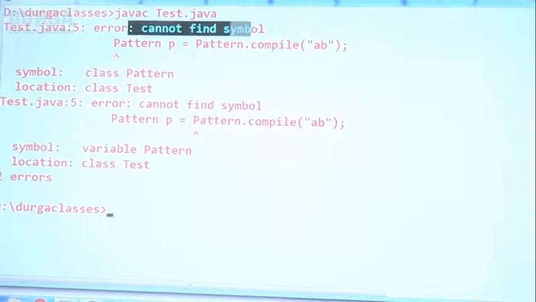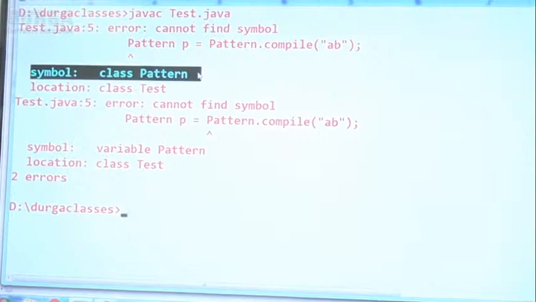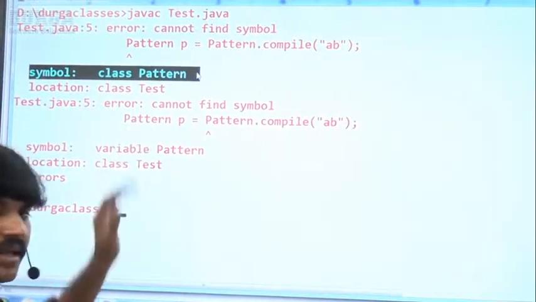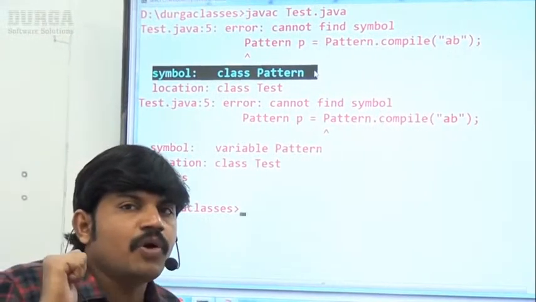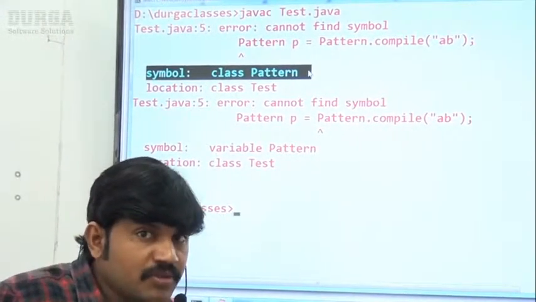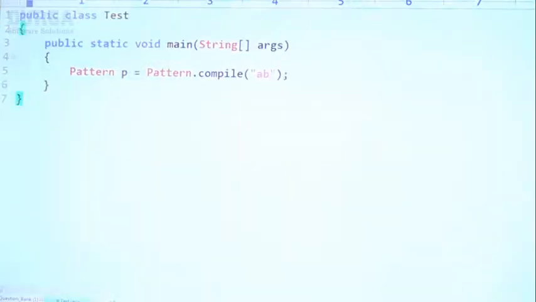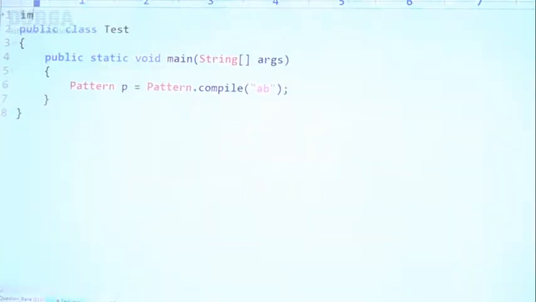Observe that. If I use javac Test.java, immediately it tells us: cannot find symbol, class Pattern. Like that, we immediately get a compile time error. Now I want to solve this problem. What I want to do is import java.*.